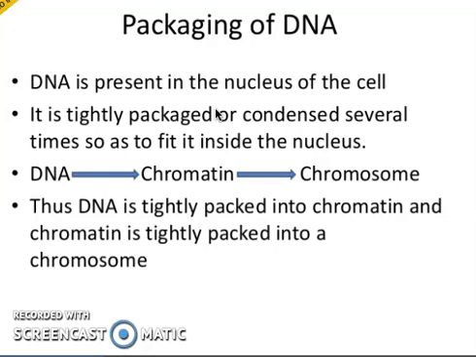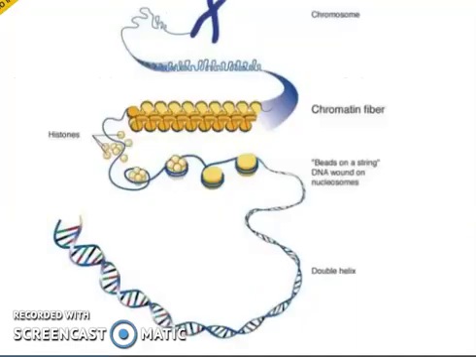So chromatin is actually the type of DNA which is not in the active state of division and is invisible and is thin, while in case of chromosome, this is the form of DNA which is visible, which is thicker than chromatin and is visible during cell division only. Thus, DNA is tightly packed into the chromatin, and chromatin is tightly packed into the chromosomes.